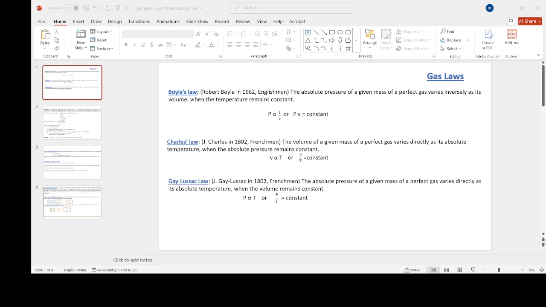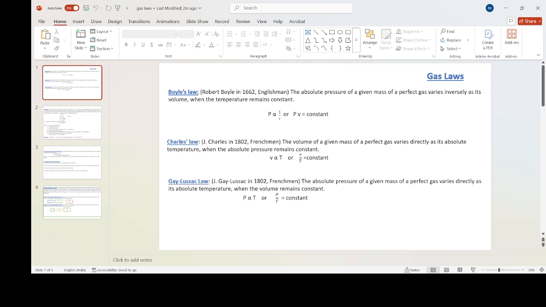Today we will study gas laws. The first gas law is Boyle's law. The absolute pressure of a given mass of a perfect gas varies inversely as its volume when the temperature remains constant. Pressure is inversely proportional to volume, or we can say P multiplied by V is equal to constant. P is pressure and V is volume.